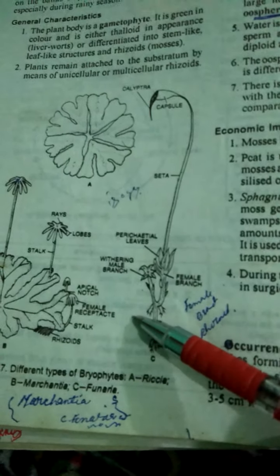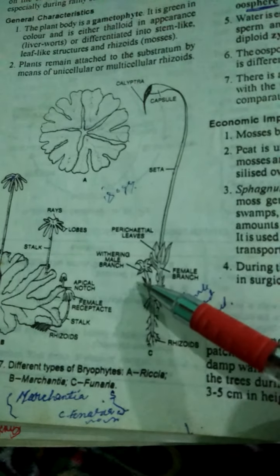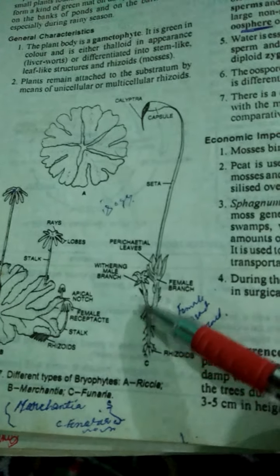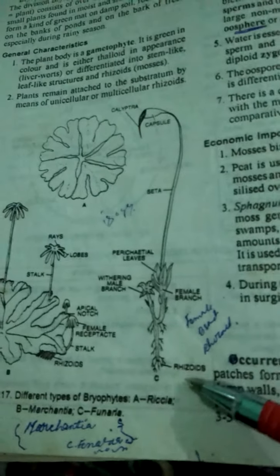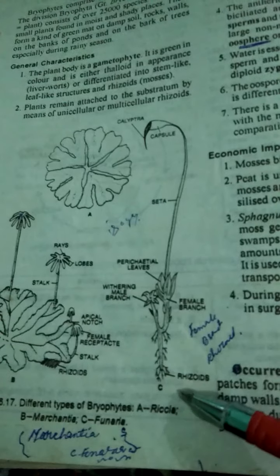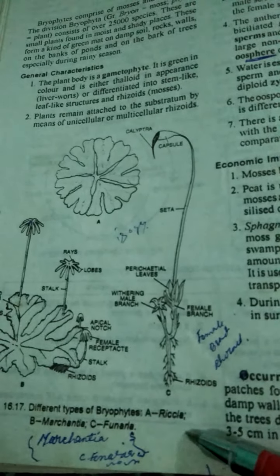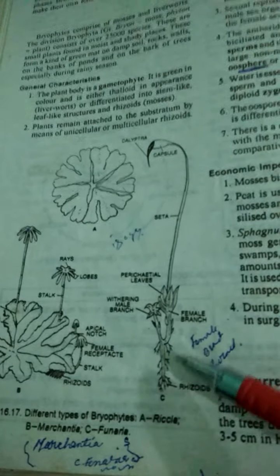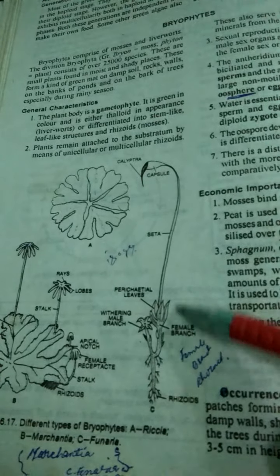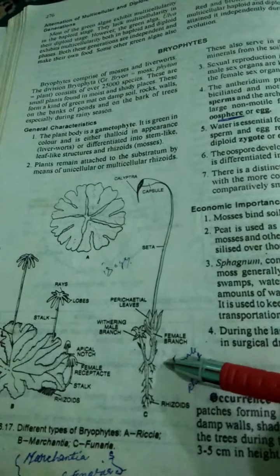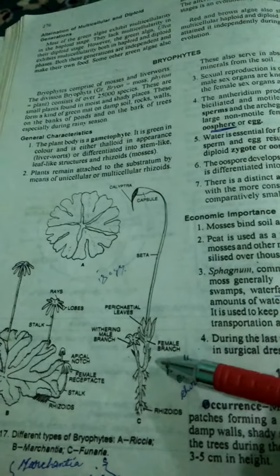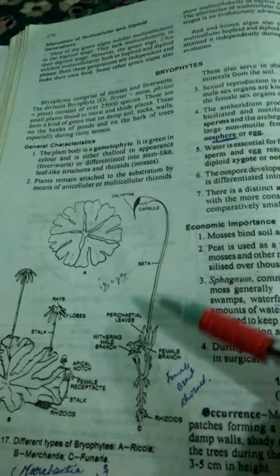And when we see the structure of this Bryophyta, it is a moss-like plant, and these are the rhizoids, and by these rhizoids it is attached to the substratum. There is a seta, a long seta. This is a stem-like structure that is present in this Bryophyta, but not a true stem.